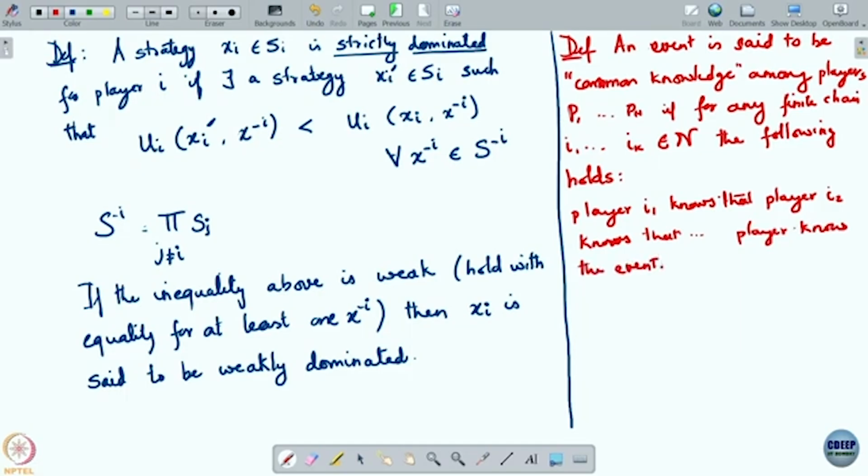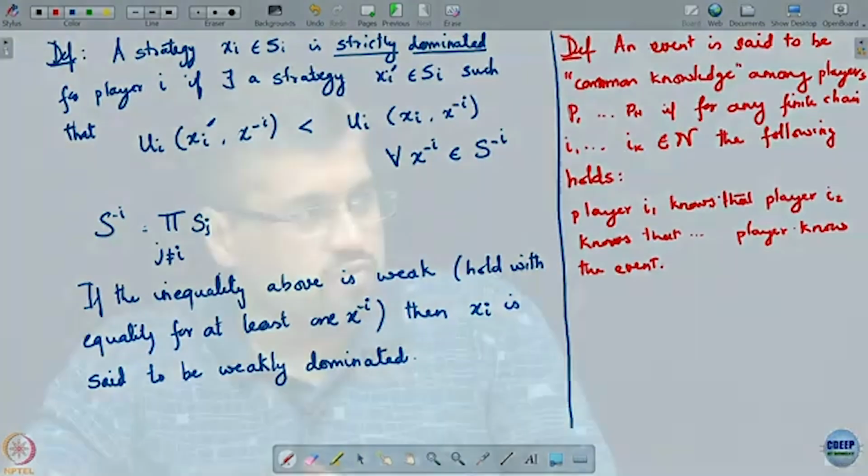Okay. Now, this is the definition of an event to be common knowledge. An event is said to be common knowledge if for every sequence that you can take, you can construct this sequence of players I1 to Ik. You can repeat players also along that sequence. The sequence can be of any length, and the following must be true: player I1 knows that player I2 knows that ... player Ik knows that event. Now, what it means to know is itself something I have not defined.